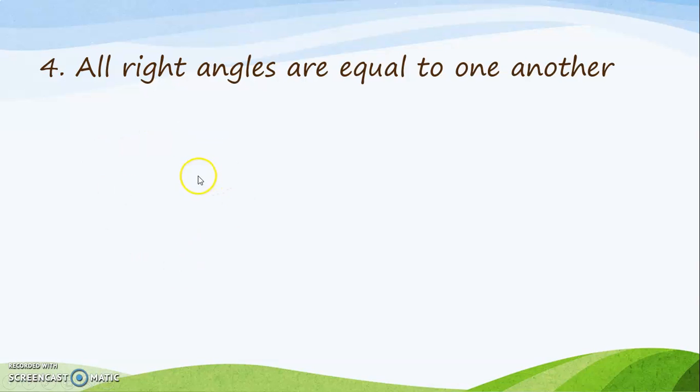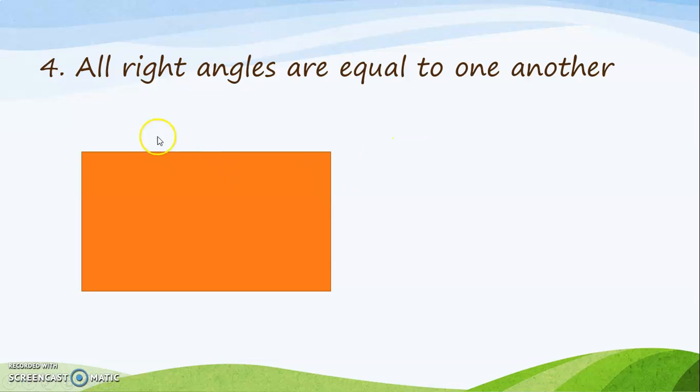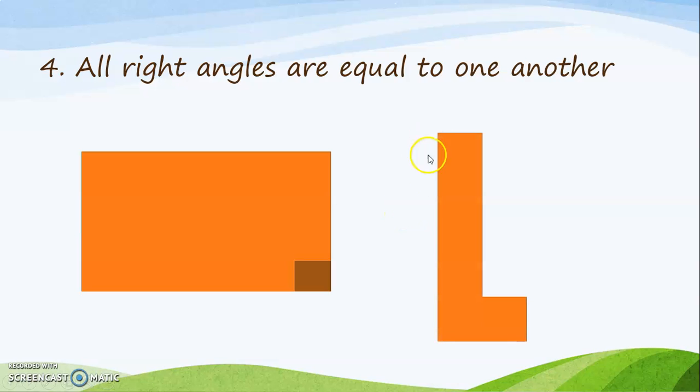The fourth postulate says all right angles are equal to one another. So suppose I have a rectangle and I have a right angle. Now this right angle will be equal to the right angle in this L shape. It is also common sense because both these angles are 90 degrees. So the angle here is the same as the angle here. So all right angles are equal to one another.